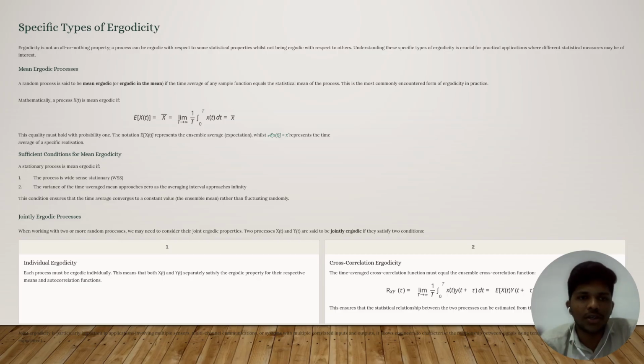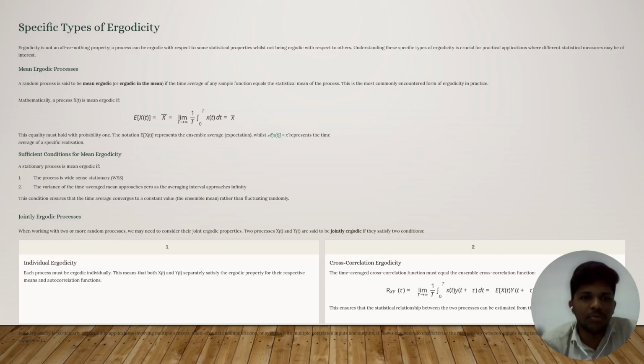Mathematically, a process X(t) is mean ergodic if E[X(t)] equals X bar, that is, the limit as T tends to infinity of 1 by T, integral from 0 to T of X(t) dt, is equal to X bar. The equality must hold with probability 1. The notation E[X(t)] represents the ensemble average and X bar represents the time average.